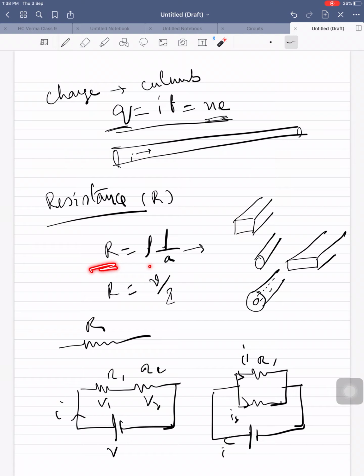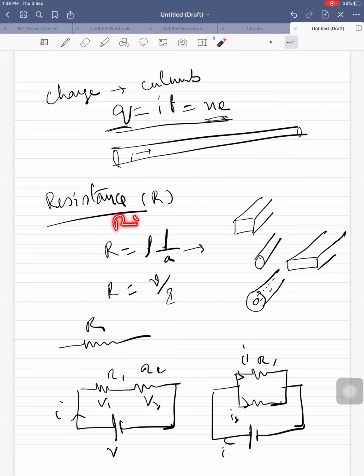R equals rho L by A. That conductor can be in the shape of a square conductor, circular conductor, rectangular strip or hollow conductor.